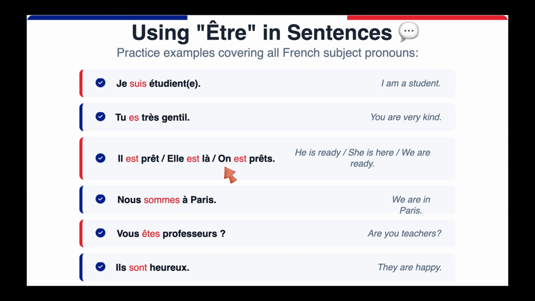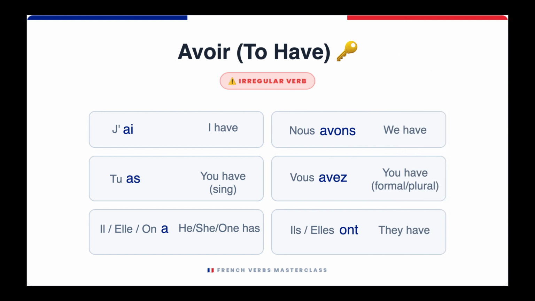It could be we, it could be one, you could talk about French people and say on est prêt. Nous sommes à Paris. We are in Paris. Vous êtes professeur? Are you teachers? Ils sont heureux. They are happy. Many students find it difficult to pronounce at the start. It will come with practice.